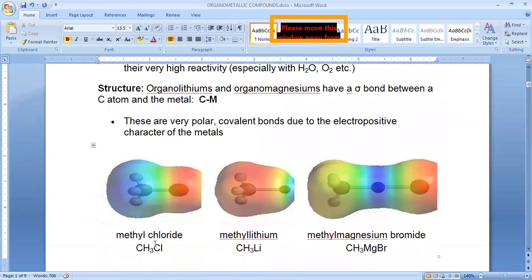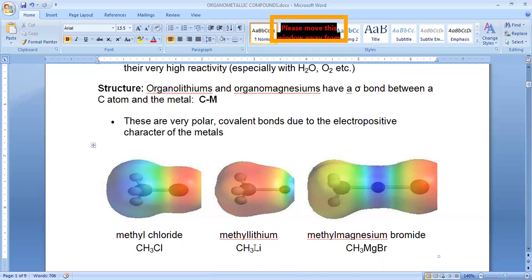Let's see the structure. See here, this is the methyl chloride part. This is an alkyl halide, not an organometallic compound. This is how it appears. The blue region is denoted as the methyl part. This is carbon, these three are the hydrogen atoms, and this is chlorine. Due to higher electronegativity, the electron density is partially displaced toward the chlorine. So that part gets a partial negative charge and this part gets a partial positive charge.